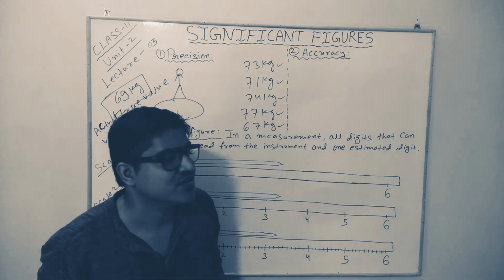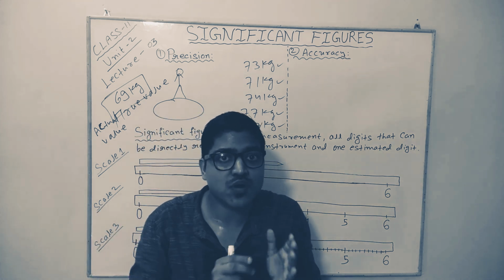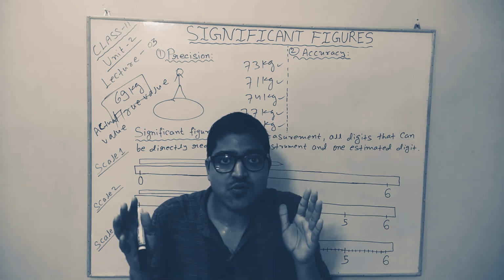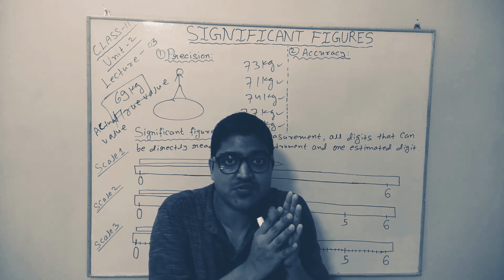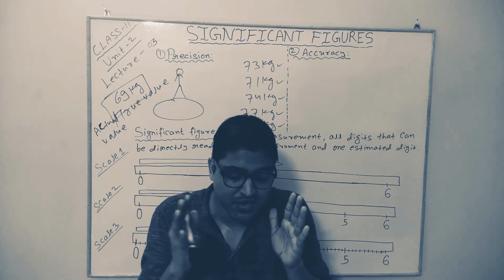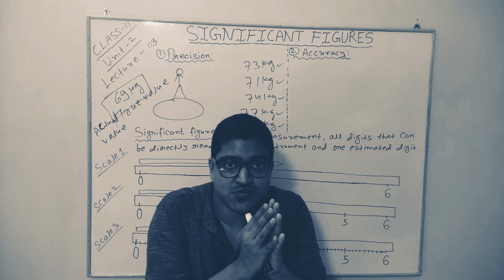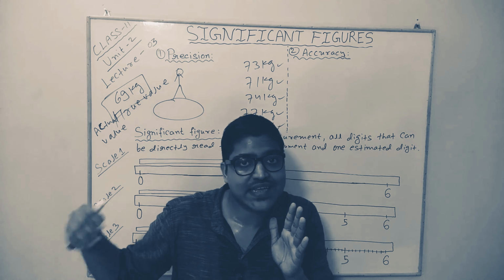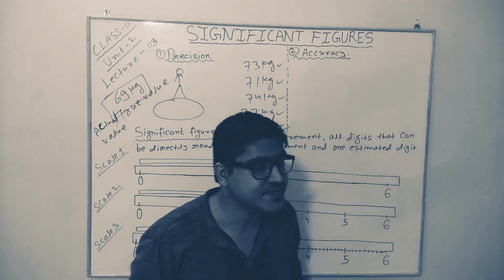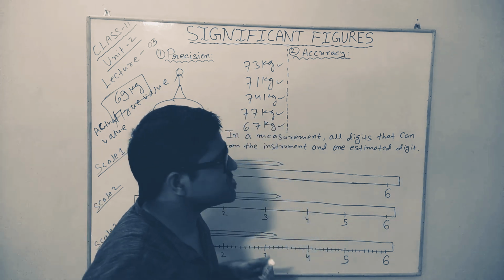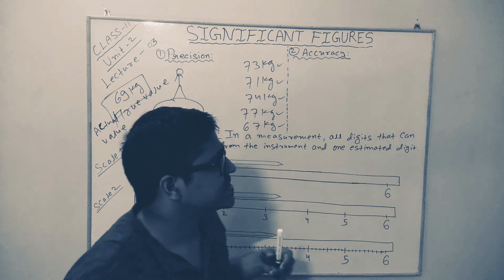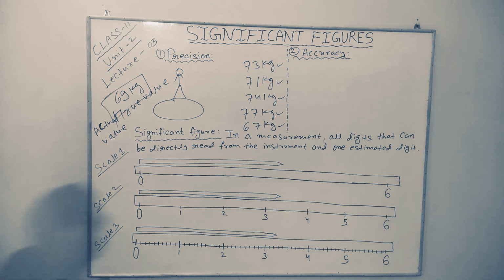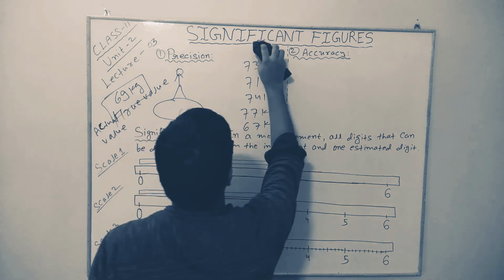It says, when you are taking a measurement, how close you are to the actual value. This is the actual value and this is the measured value. How close your measured value is to the true value or the actual value. The closer you are to the true value, the more accurate you are. The farther you are from the true value, the less accurate you are. Clear? To further solidify our concept, let me give you another example. Then we will move to significant figures.